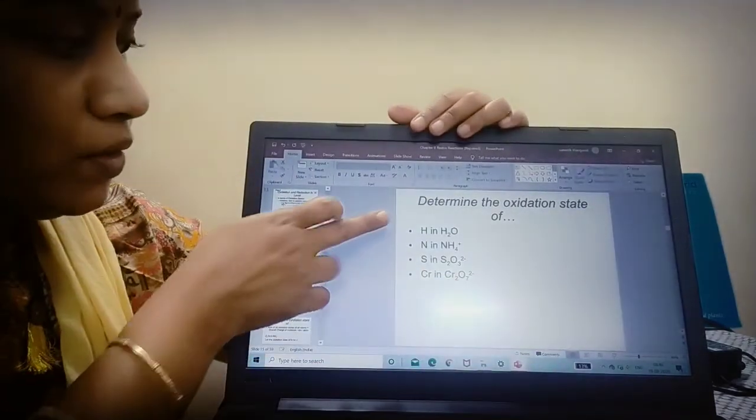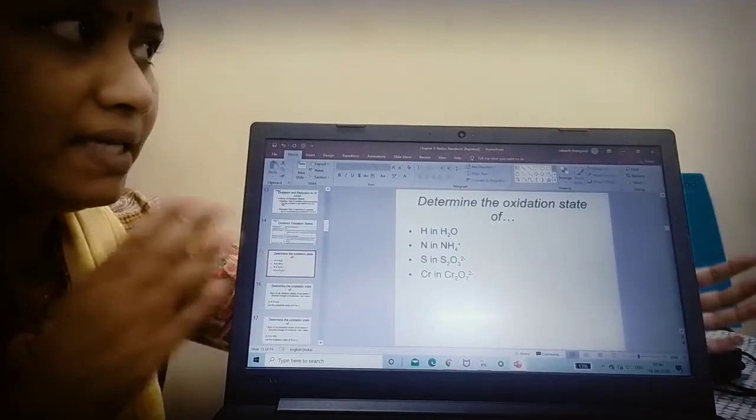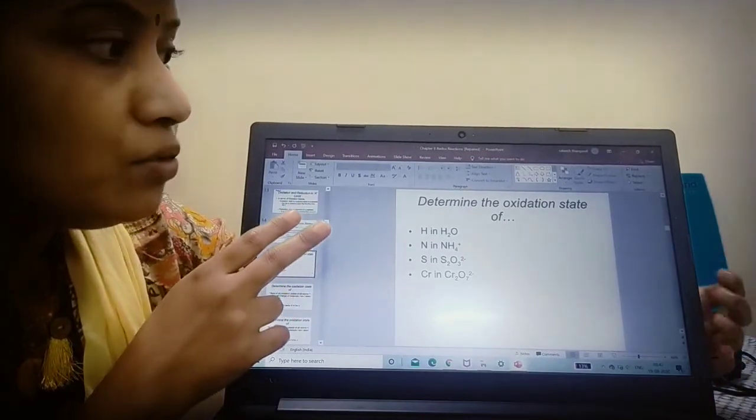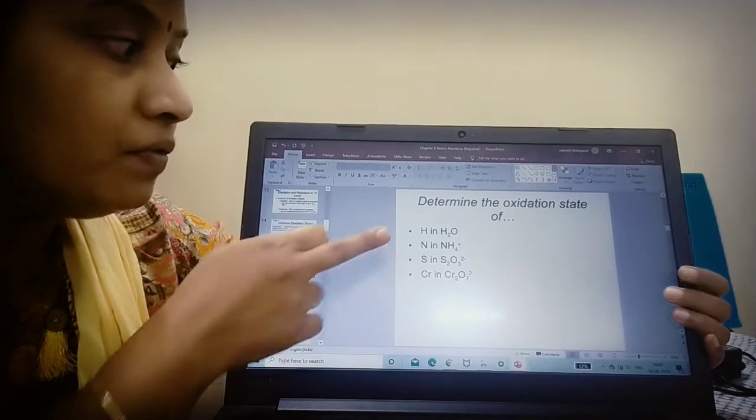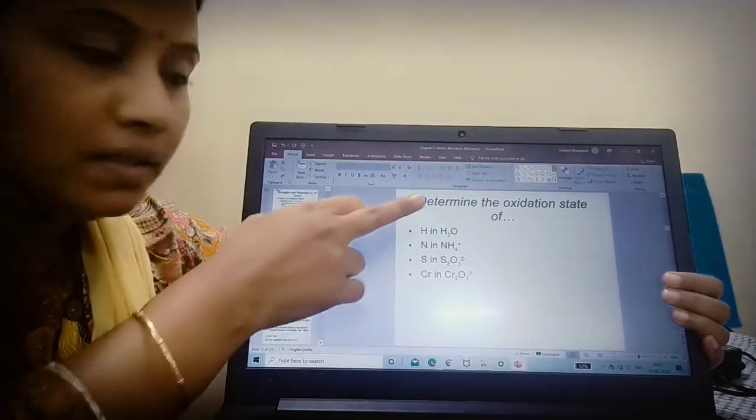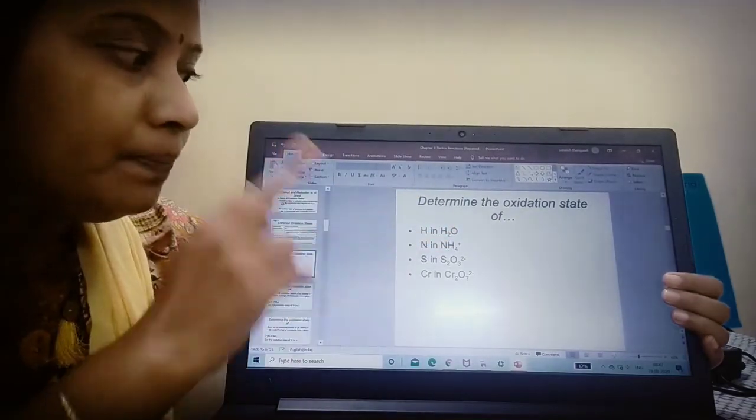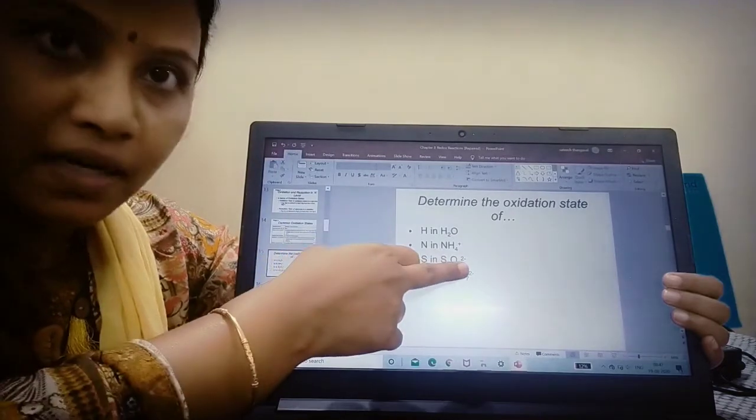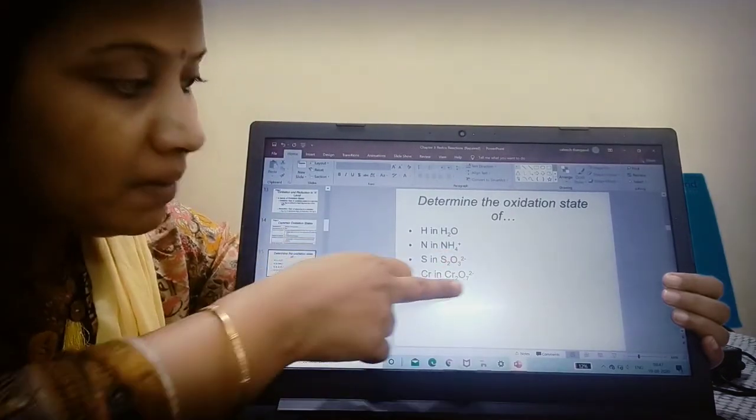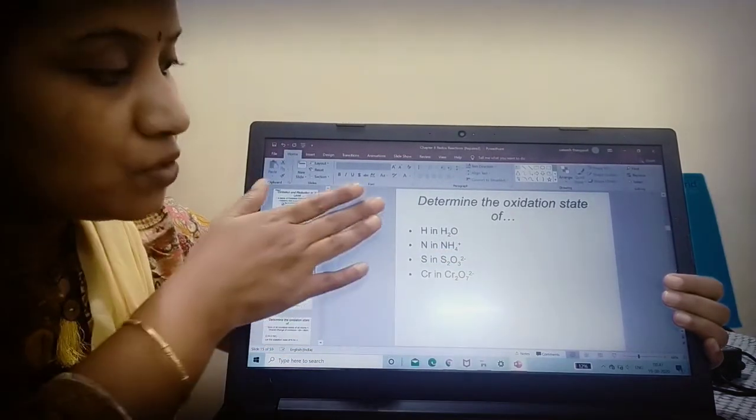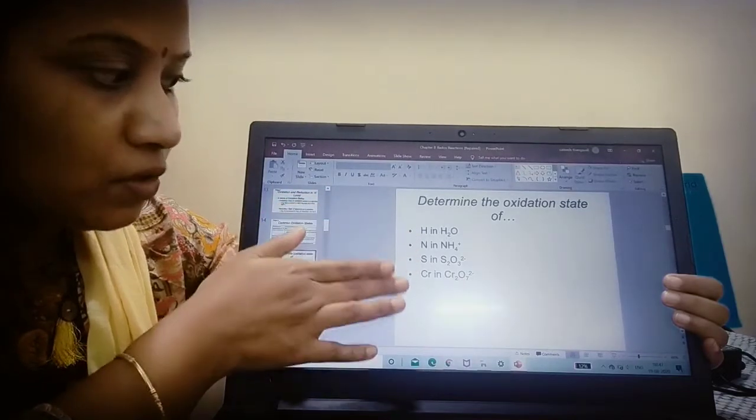Now, I am going to do this fourth problem. I will be explaining here. I need to determine the oxidation state of hydrogen in water, nitrogen in ammonium, sulfur in thiosulfate, and chromium in chromate. So, we need to determine the oxidation state of these.